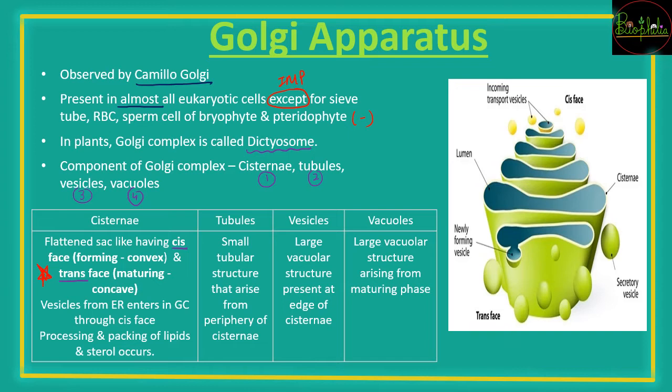The next thing is the tubules, which are small tubular structures that arise from the periphery of the cisternae. So cisternae के पास में से ये tubules बाहर निकलेंगे. Then the vesicles are large vacuolar structures which are present at the end of the cisternae. Here you can see the newly forming vesicle, or you can see the secretory vesicle. And vacuoles, you know vacuoles, that is the majority of the plant cell, a large vacuolar structure arising from the maturing face, is going to be called a vacuole.